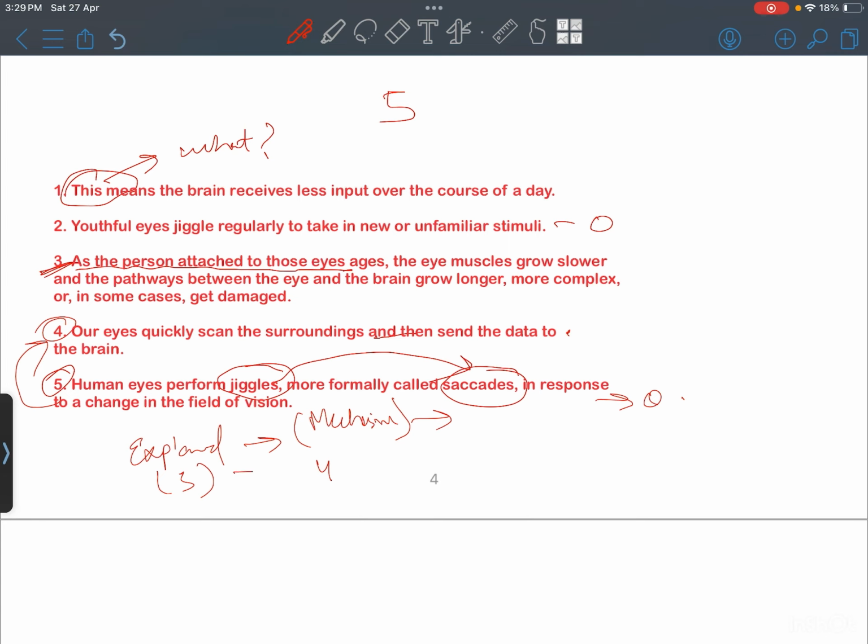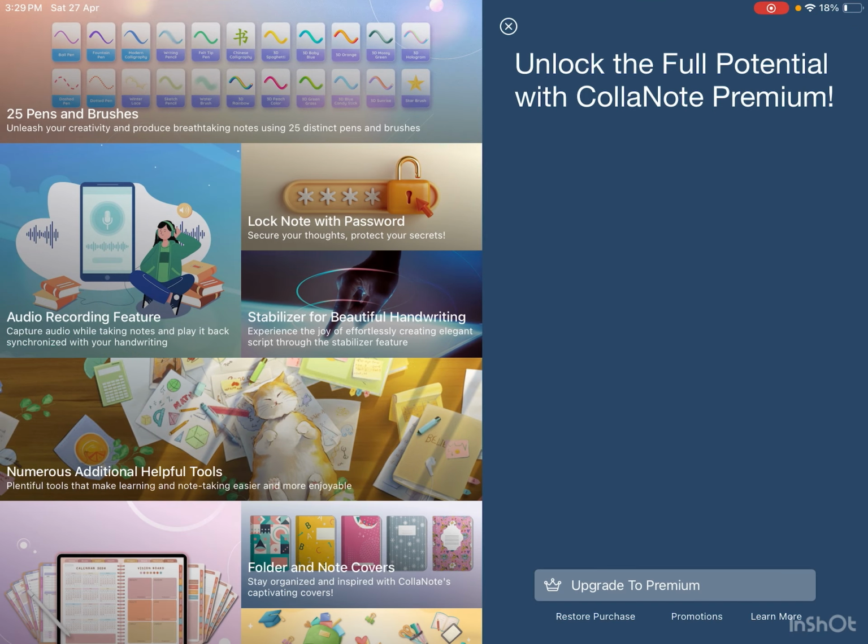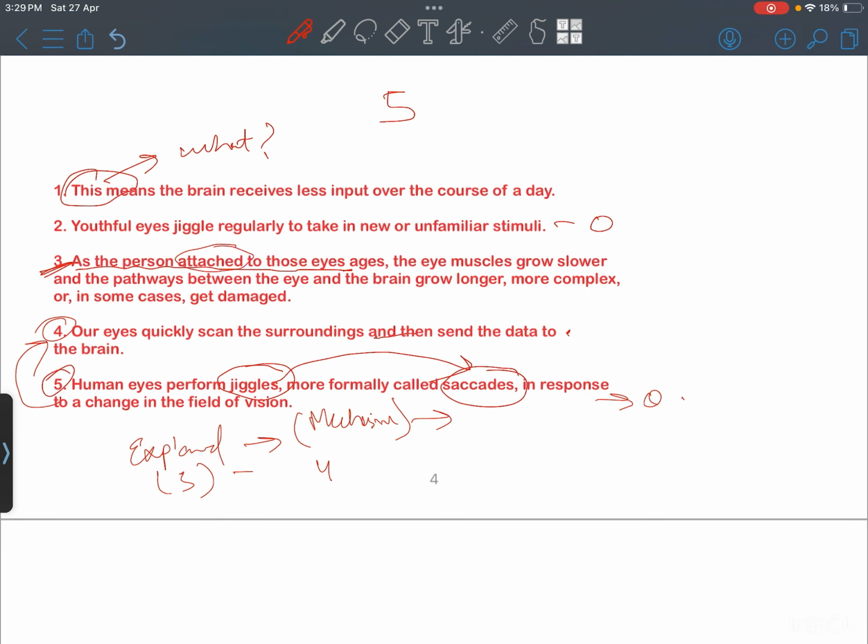The idea is opened up, and then as the person attached those eyes, you see the attachment. This attachment is still not explained right now. So I think before we come to this eye muscles grow slower and aging part, I think youthful should come before aging. So we'll keep number 2 here, which deals with the younger generation, and then we'll keep number 3, which deals with the older generation.